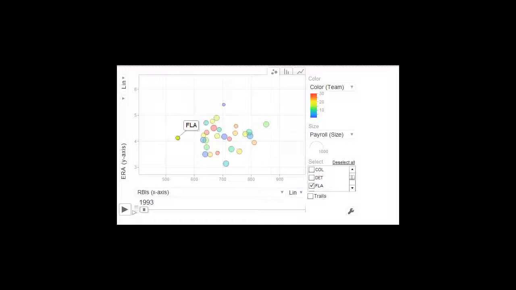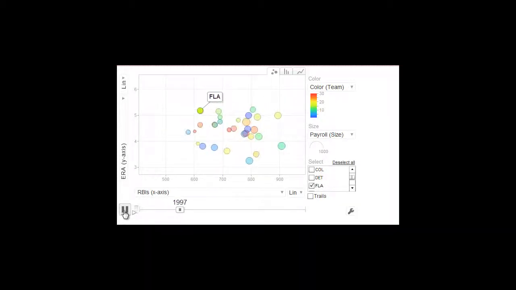In 1993, the Marlins had the fewest RBIs, but their ERA was okay. The number was even smaller in 1994, due in part to the strike. Then we see some improvement in RBIs, and when we get to 1997, the bubble grows larger. But so does the earned run average, even though they won the World Series. Still, the bubble that year is one of the smaller ones.